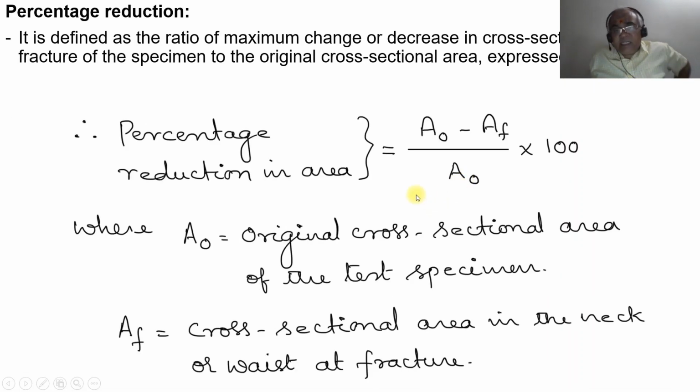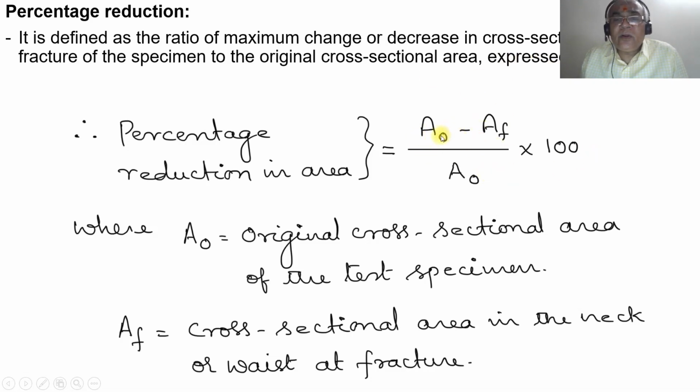So what is the percentage reduction in area? It is defined as the ratio of maximum change or decrease in cross-sectional area after the fracture of the specimen to the original cross-sectional area of the specimen. It is expressed in percent. Therefore, percentage reduction in area is A0 minus AF by A0 into 100.